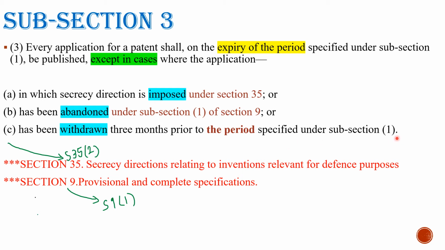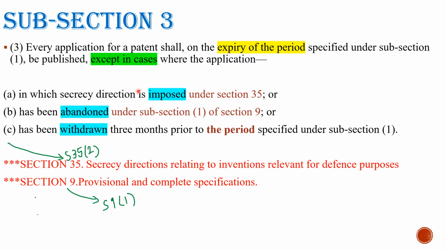The relevant section here is section 35, that is secrecy directions relating to inventions relevant for defense purposes, and section 9 is provisional and complete specifications. So except these three clauses, every application for a patent on the expiry of the specified period can be published.